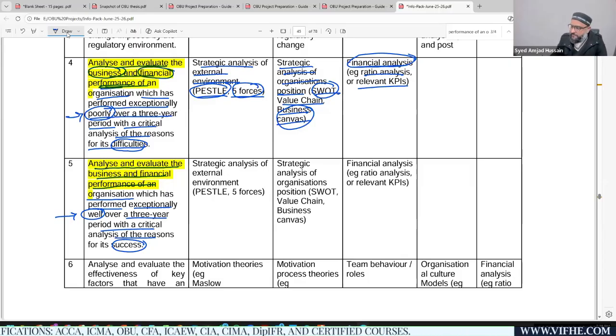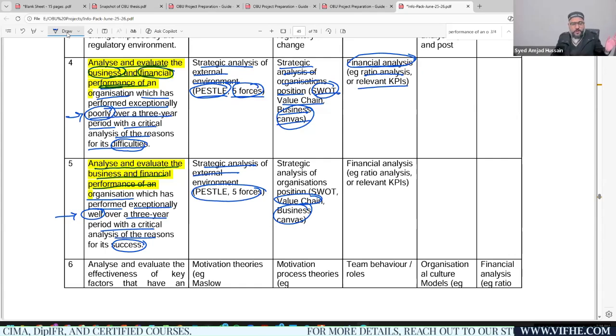So whenever you are applying strategic analysis, you should be focusing on the same PEST and SWOT analysis, or Porter's 5 forces model, or value chain analysis, or business canvas model. And for financial analysis, you should be using ratio analysis or the relevant KPIs.